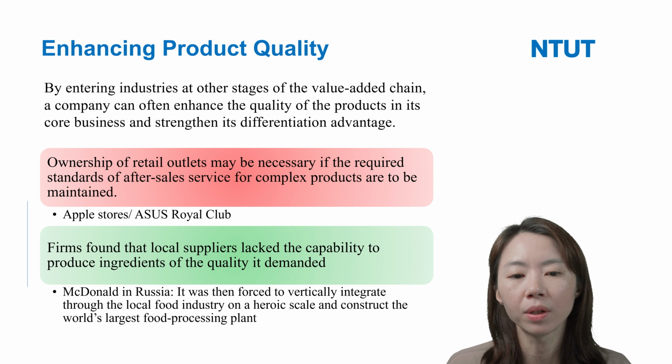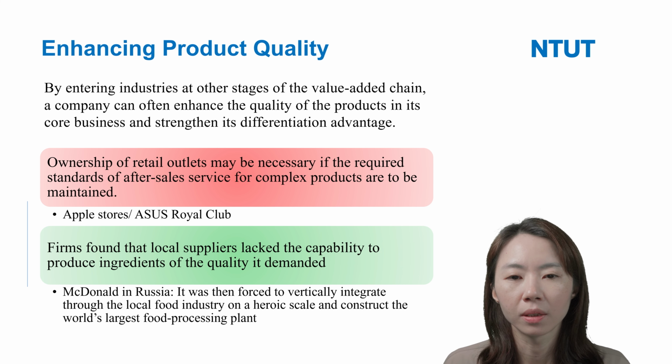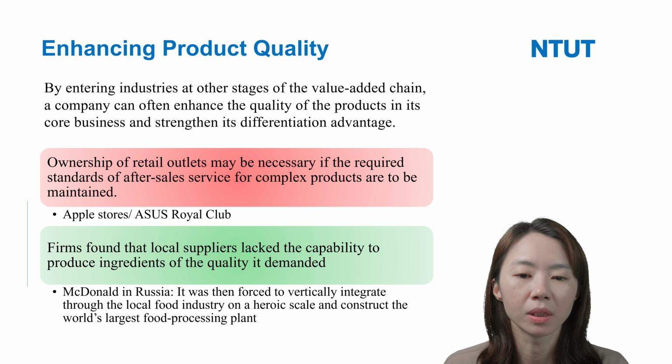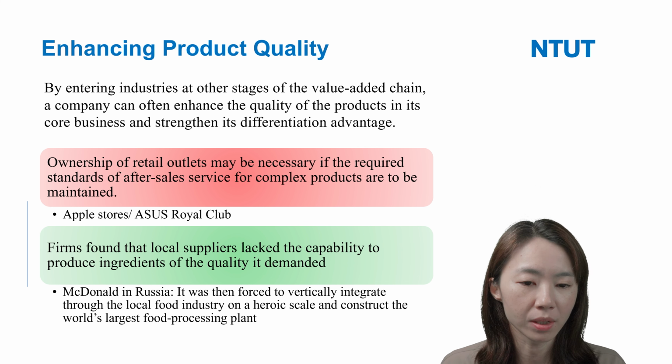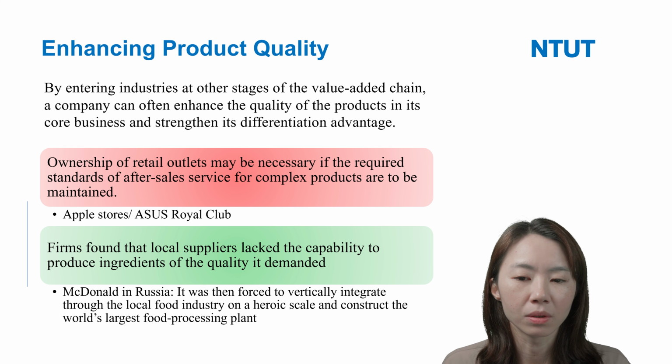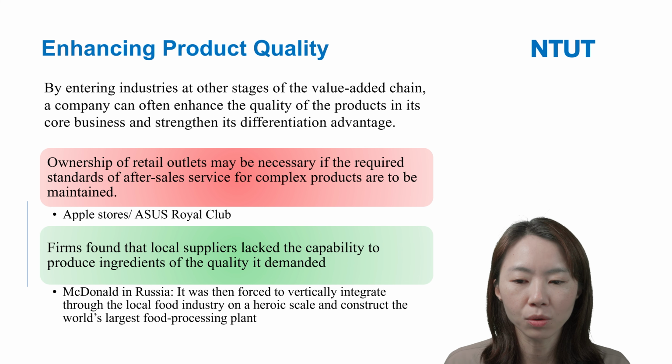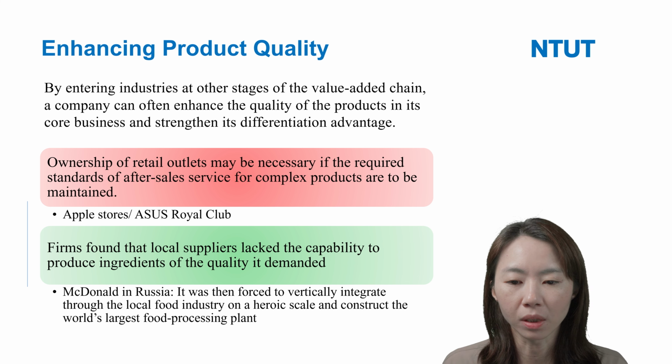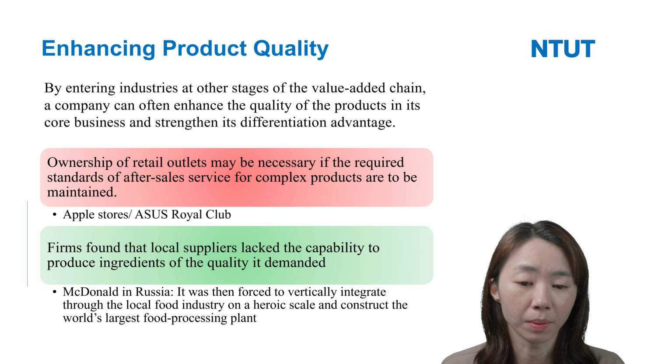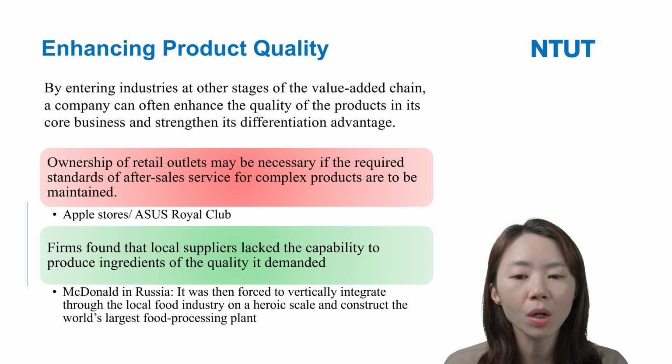Yeah, because they wanted to make sure the input materials were of good quality, right? So McDonald's constructed the world's largest food processing plant in Russia.